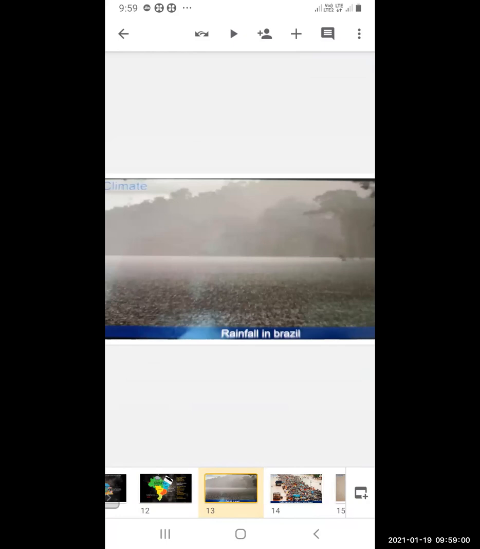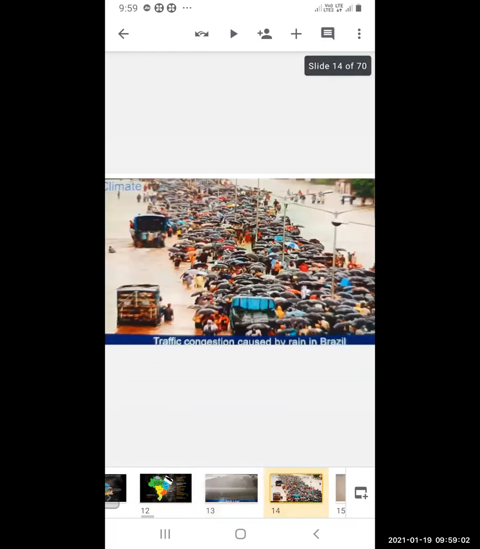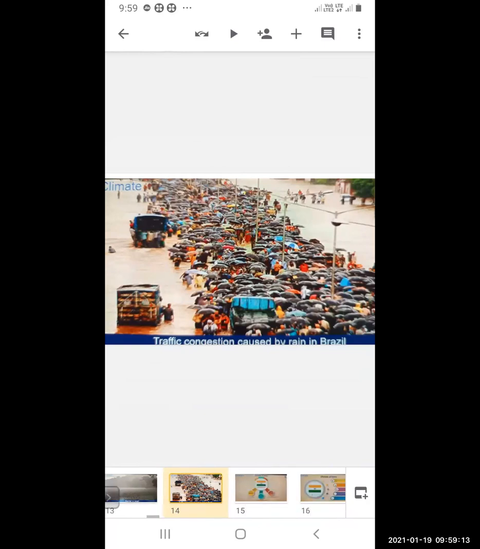Because of the rainfall, what happens? There is traffic congestion caused by the rain. The water accumulates and the traffic is congested. You can see traffic jams.